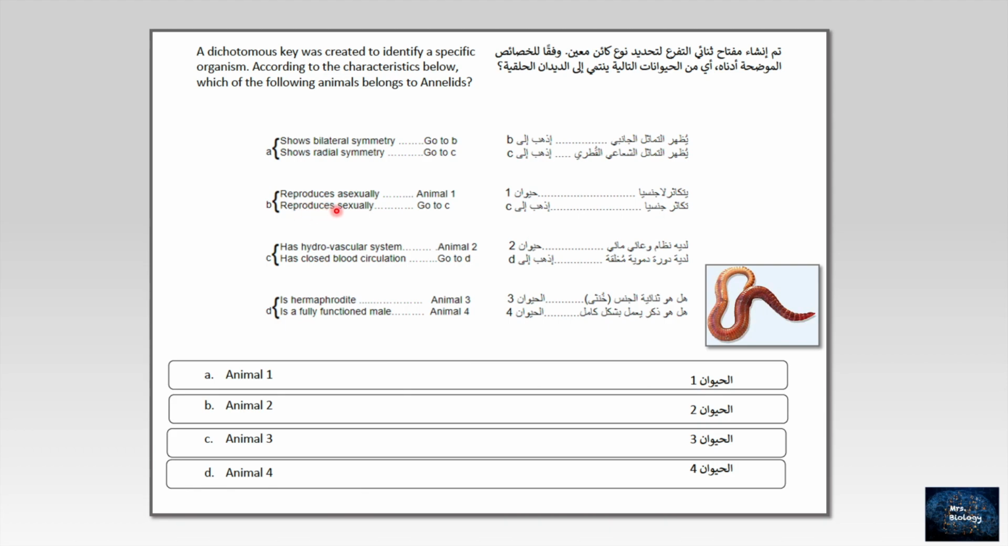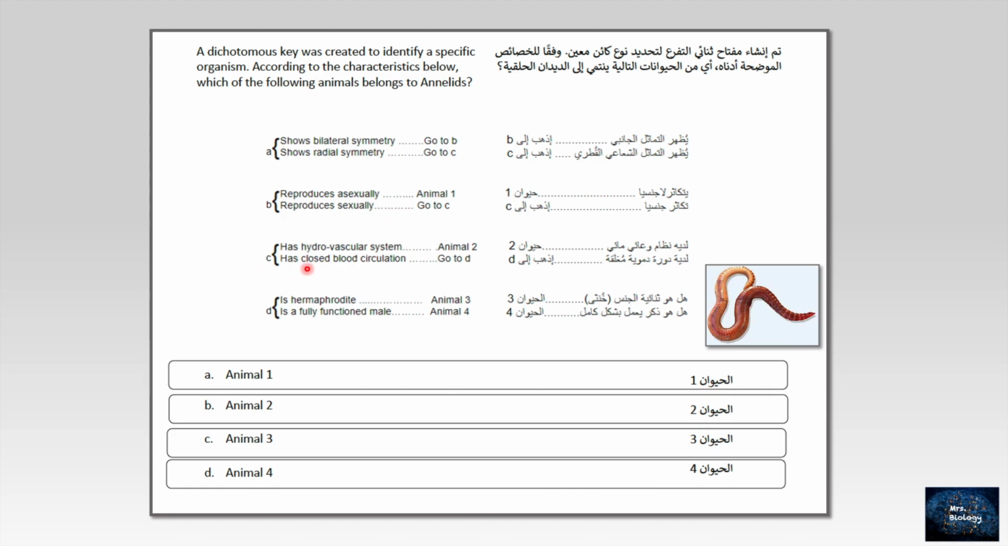B. They reproduce asexually, that means it's animal 1, or they reproduce sexually, we have to go to C. Listen, annelids have both reproductive organs, male and female. They are considered hermaphrodites. So they can reproduce sexually. Maybe they can reproduce asexually, but since they have the male and female organs, we will go with the sexual reproduction.